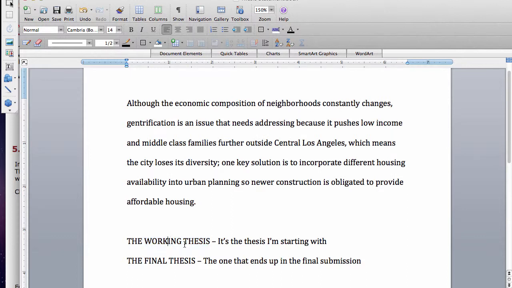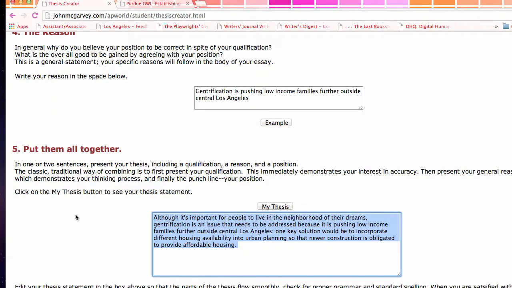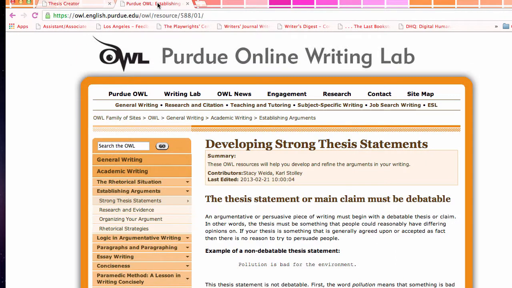And it doesn't have to be perfect. It's just a direction so that you can feel like you've got some pathway for what you're discussing, okay? So this first part identifies the problem. Whoops, sorry, that identifies the problem. And then this part identifies the solution, okay? So use the thesis creator and the Purdue OWL website to kind of help you get your footing. And obviously, if you have any questions, feel free to email me.